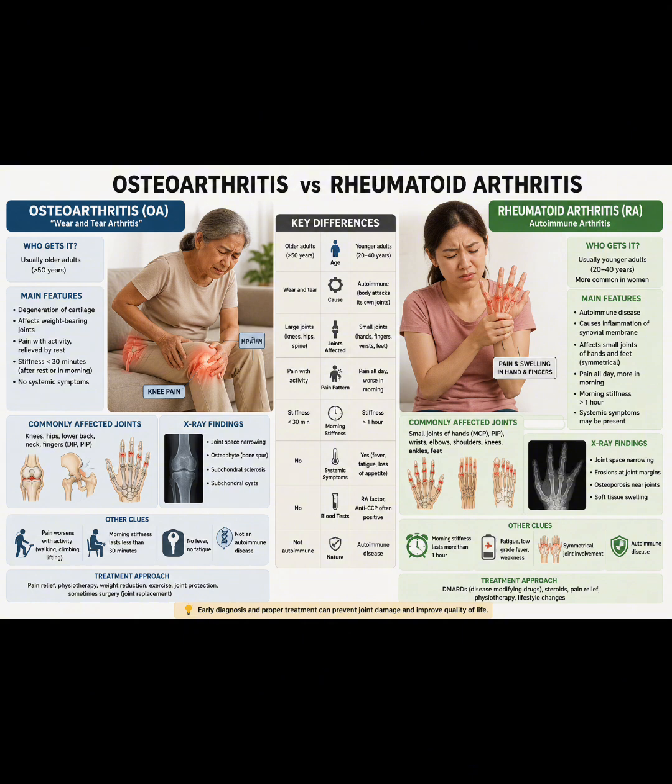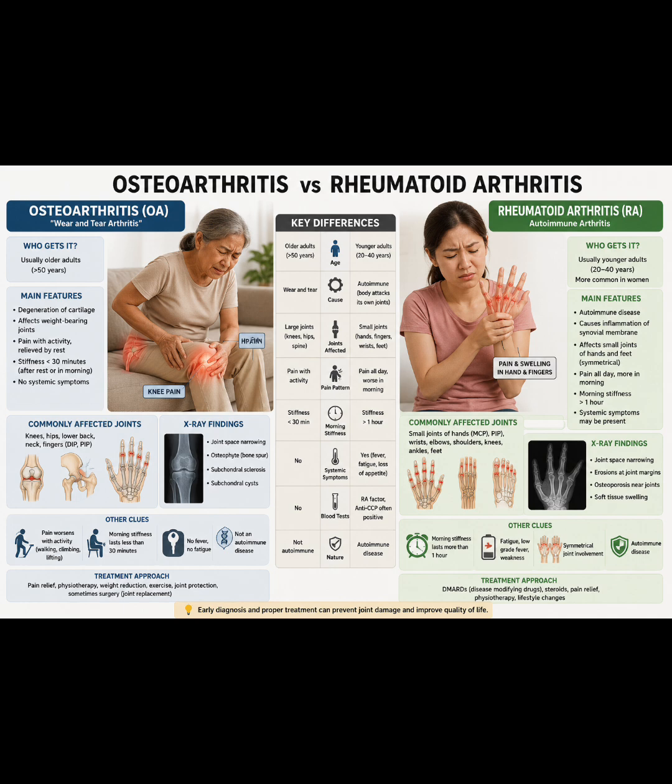The morning stiffness is below 30 minutes for osteoarthritis, whereas above 1 hour for rheumatoid arthritis. The pain gets worse with activity for osteoarthritis, whereas it is worse after rest and improves with movement for rheumatoid arthritis. The swelling is mild and bony enlargement is seen in osteoarthritis, whereas soft, warm, swollen joints are present in rheumatoid arthritis.